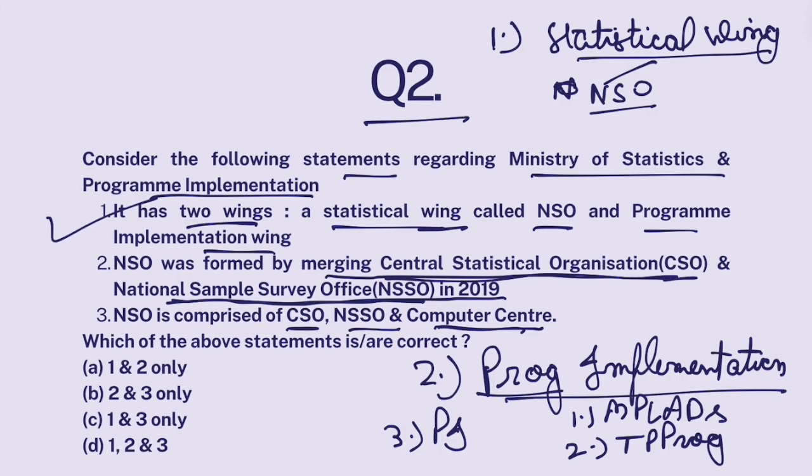This is correct. NSO is comprised of CSO, NSSO, Computer Center. This is also correct. And NSO, basically earlier, the statistical wing contained CSO, NSSO, and Computer Center. CSO and NSSO were merged together in 2019 to form National Statistical Office. So this is also correct. All statements are correct. Okay.